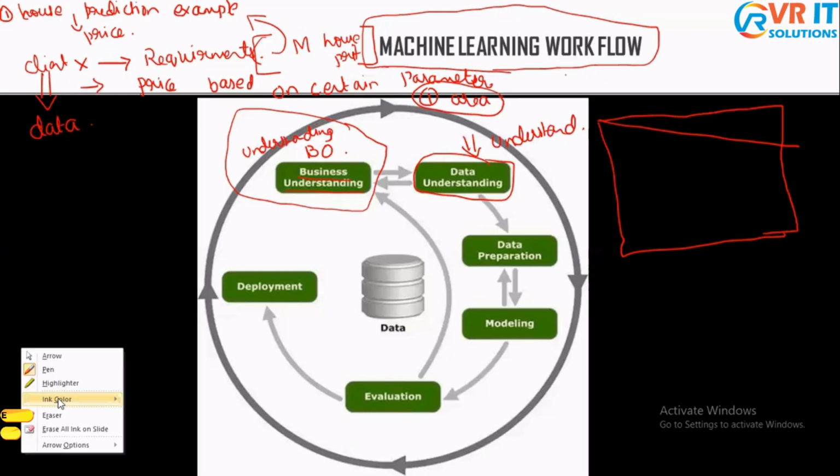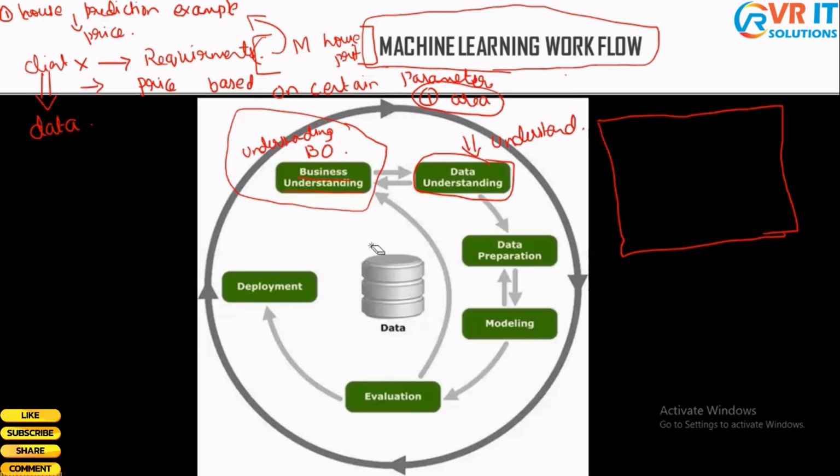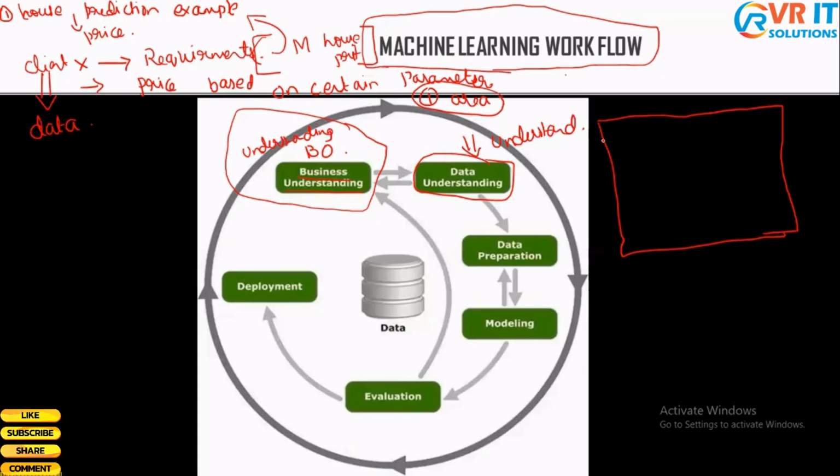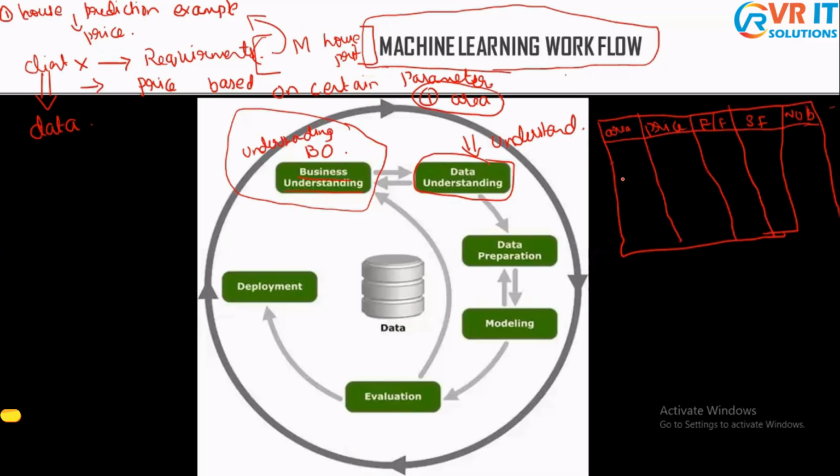So this is the data which the client has provided. The data has area, price, fully furnished, semi furnished, number of bedrooms, and so on, etc. So this is the data which the client has provided to us.